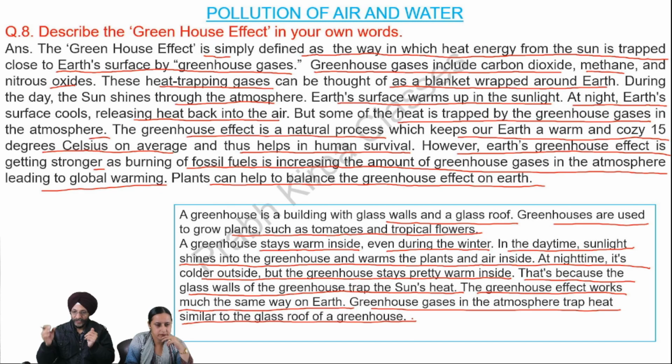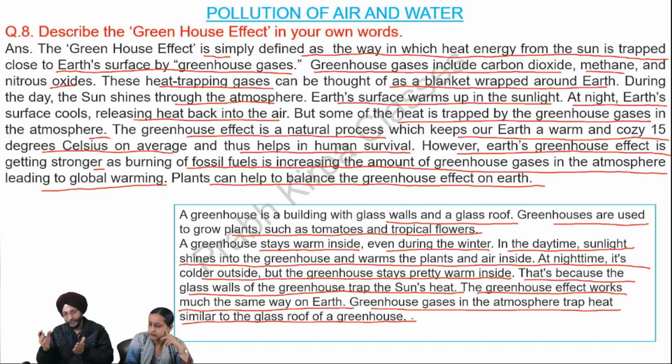In the daytime, sunlight shines into the greenhouse and the plants and the air inside the greenhouse remain warm. And at night, when it is colder outside, even then the greenhouse stays pretty warm inside. So the glass walls of the greenhouse trap the sun's heat. In the same way, the greenhouse effect works on the earth.